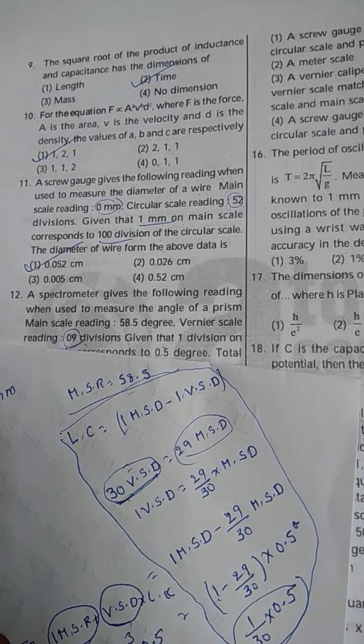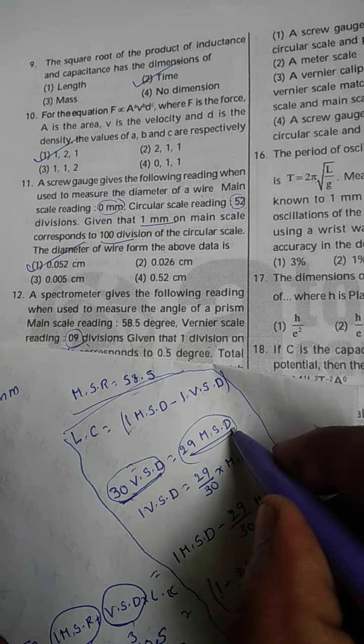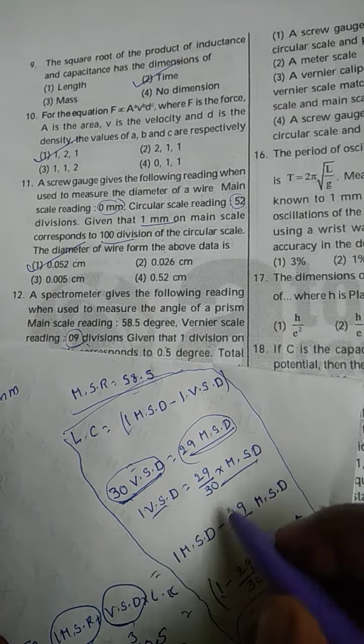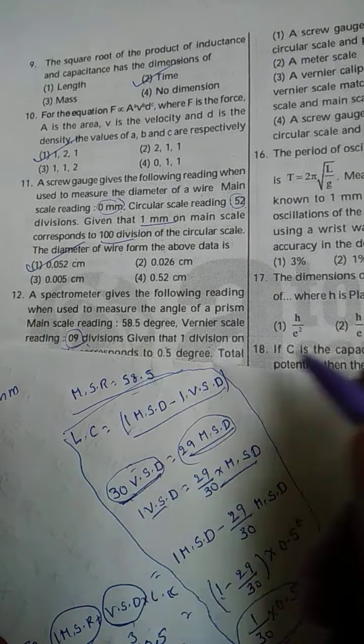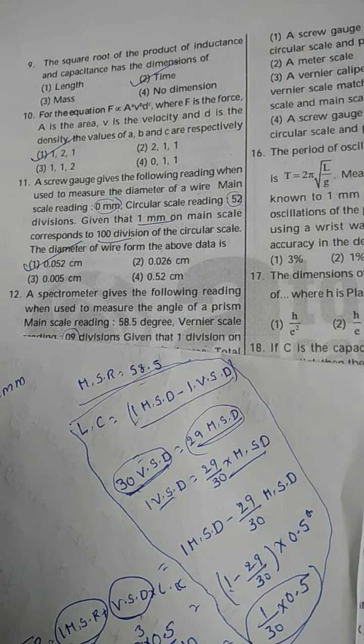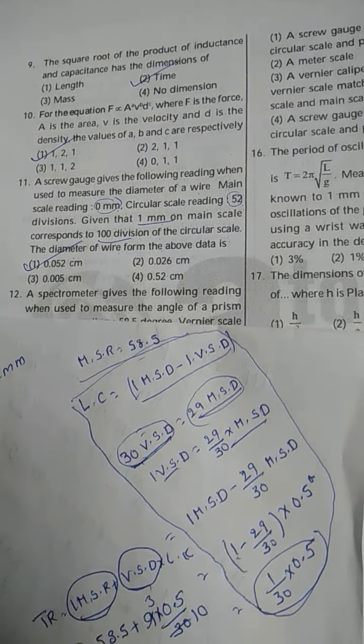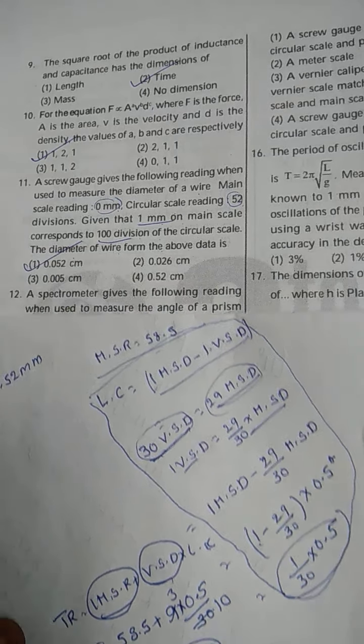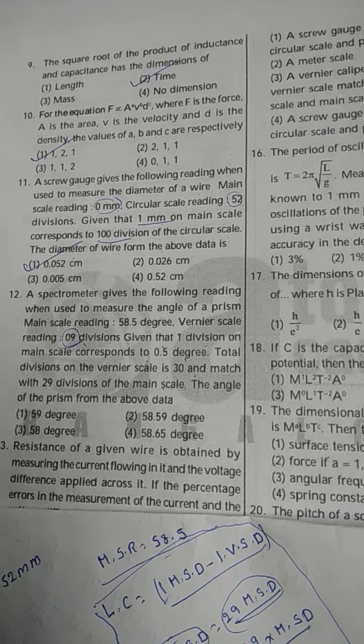They said that 30 main scale divisions are equal to 29 VSD, 1 VSD is equal to this value. What is the value of least count? 1 MSD minus 1 VSD. So if you substitute that value, you get the answer, what? 58.65 degrees. Okay, right.